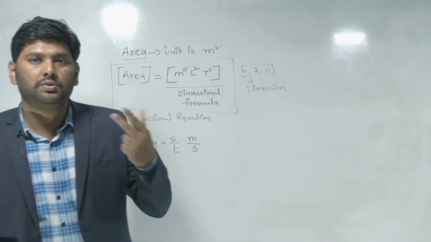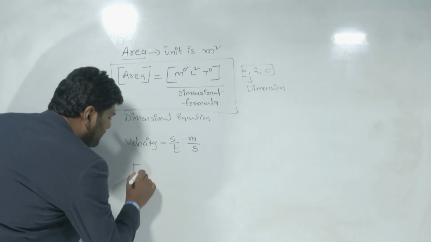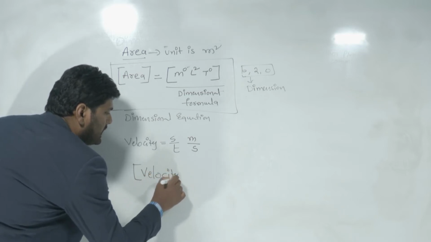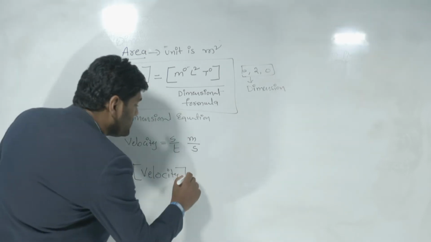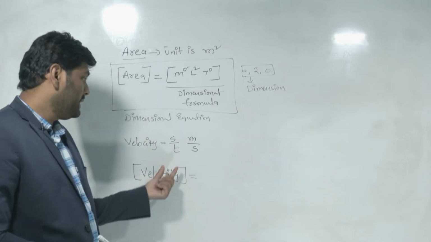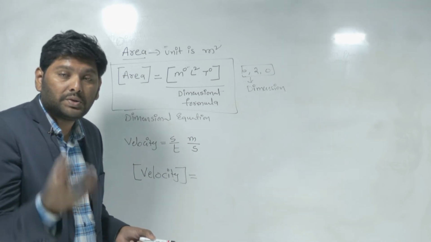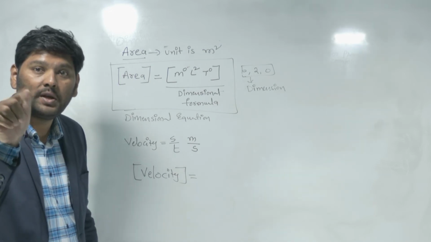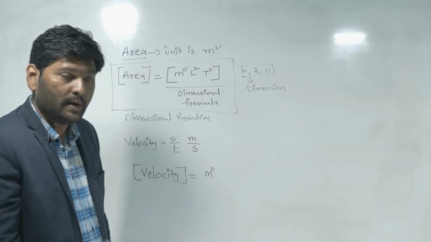3 parts I wish to explain for velocity. When I wish to write, you must take this total thing in a square bracket. First part done. Second part: we wish to write the dimensional formula of velocity. Is there any mass contribution in the velocity? No mass contribution, so mass power becomes 0, because mass is a fundamental quantity.